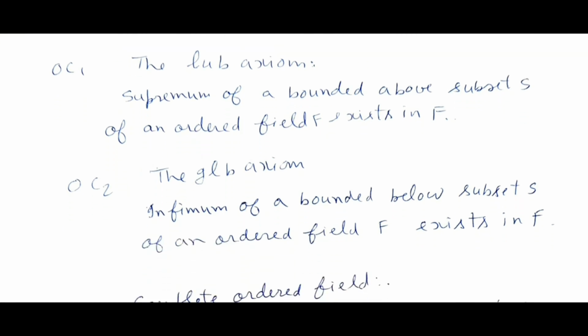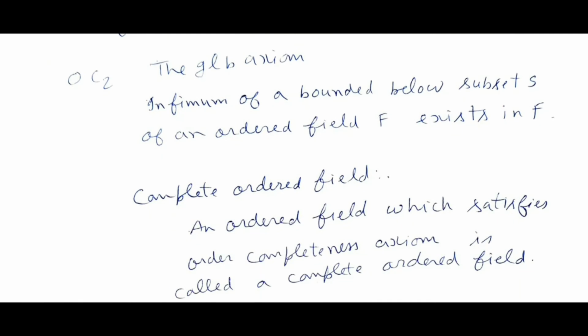Infimum of a bounded below subset S of an ordered field F exists in F. That is, infimum of a subset S lies in the field F.